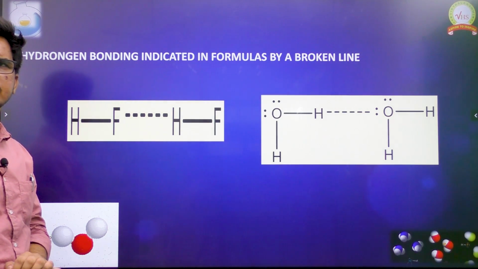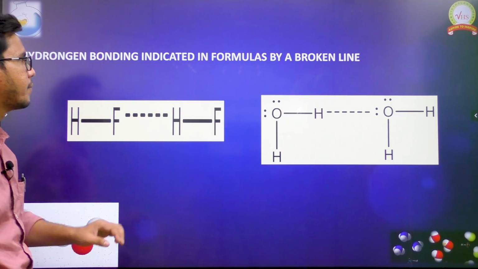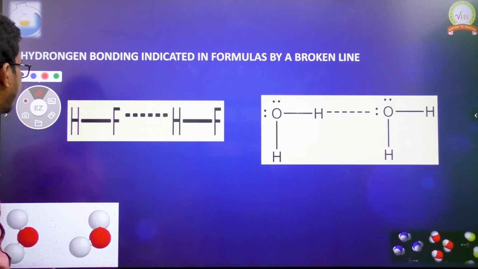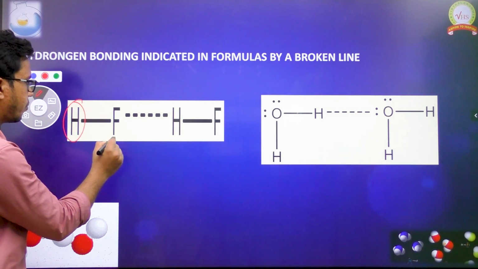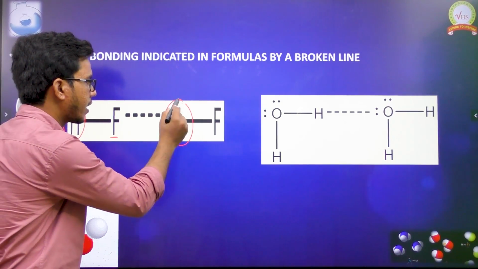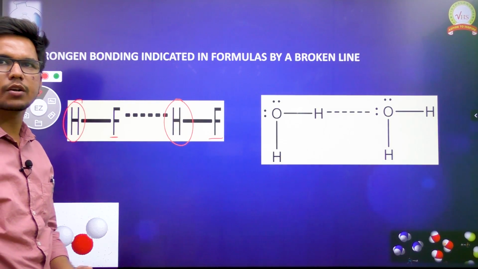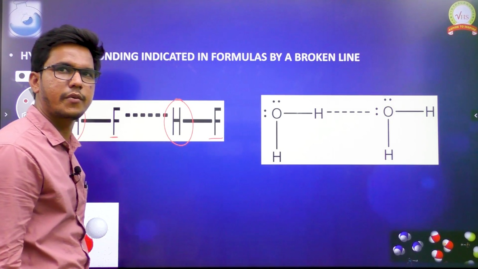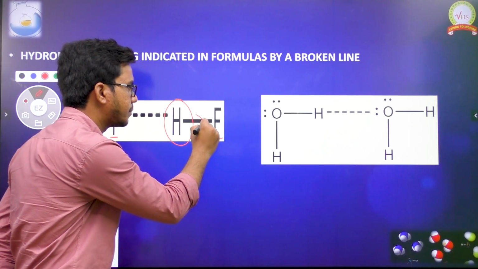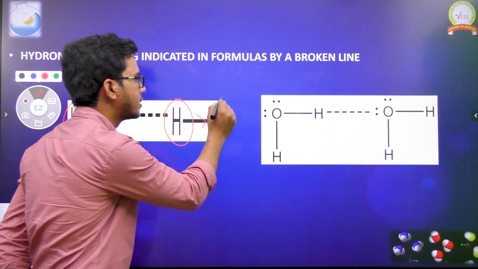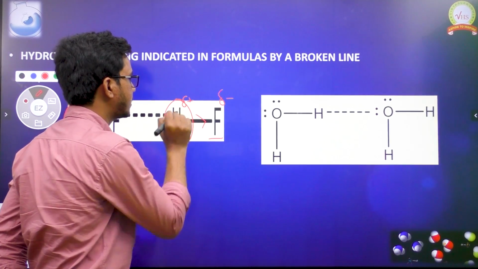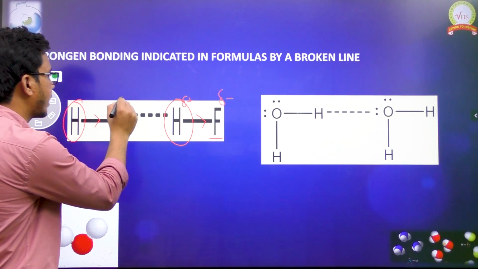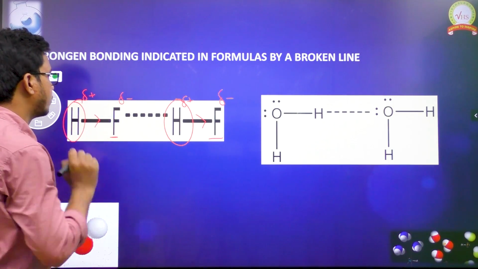Now, hydrogen bonding is indicated in a formula by a broken line. For example, take hydrogen connected with fluorine. Fluorine is the most electronegative atom in the periodic table. When hydrogen is connected with a more electronegative atom, the shared pair shifts towards the more electronegative atom, so fluorine gets partial negative and hydrogen gets partial positive. The same thing happens here also.